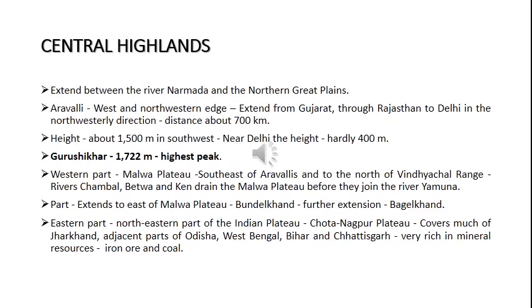The height of these hills is about 1500 meters in the southwest. That is, in the Rajasthan or Gujarat region it is 1500 meters, while near Delhi the height is hardly 400 meters. Its height is decreasing from southwest to northeast. Then Guru Shikhar, with 1722 meters, is the highest peak of this range. In Aravalli, the highest peak is Guru Shikhar.